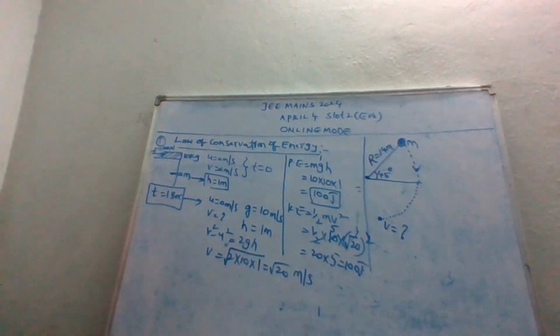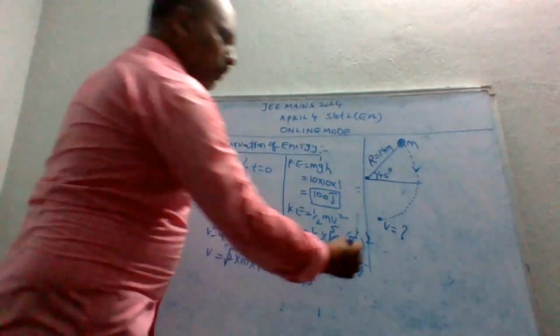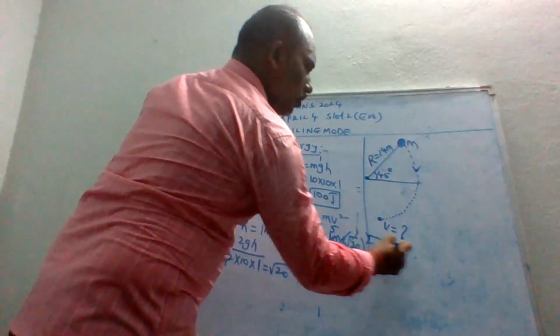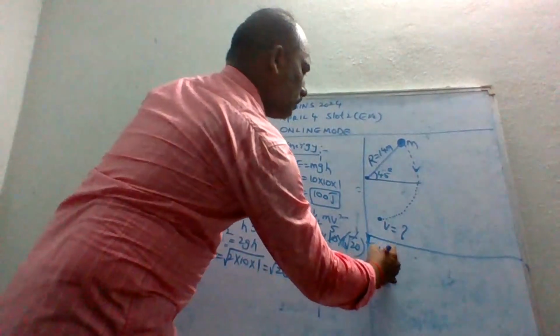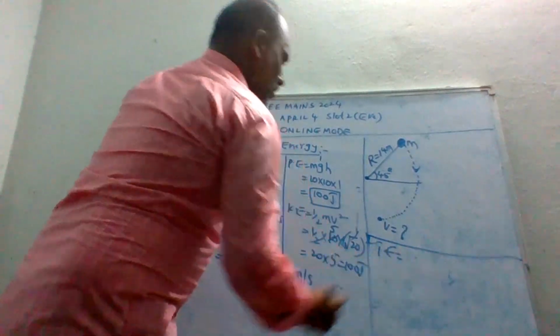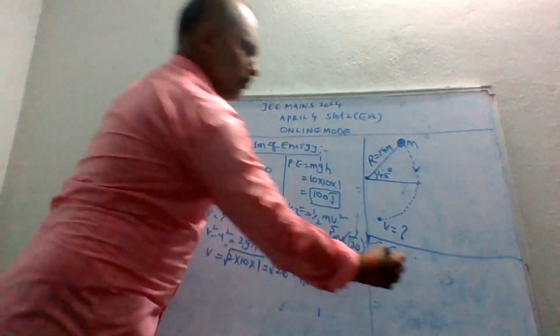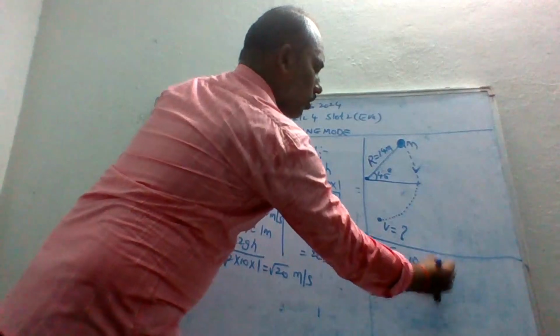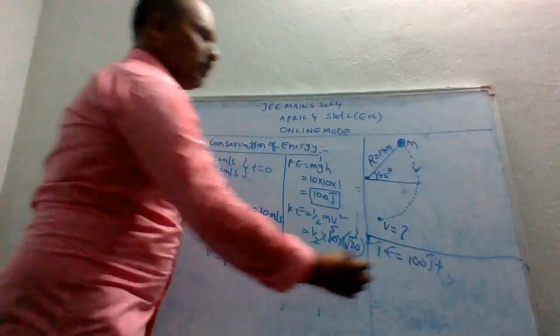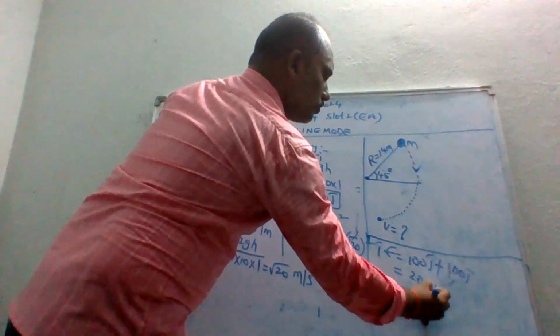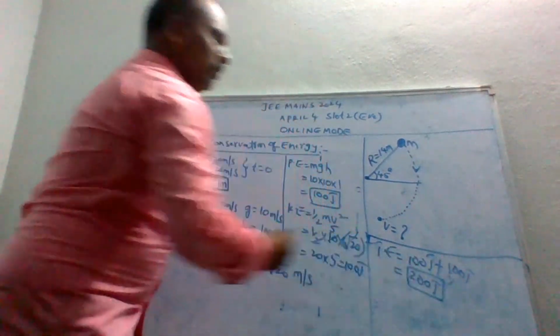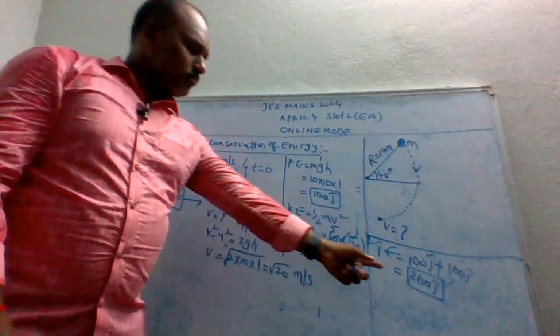100 joules you get. Now what is the total energy? I want to calculate the total energy. So the total energy T is equal to potential energy, how much? 100 joules. Kinetic energy, how much? 100 joules. So total, how much, guys? 200 joules. So in this context, what is your observation?